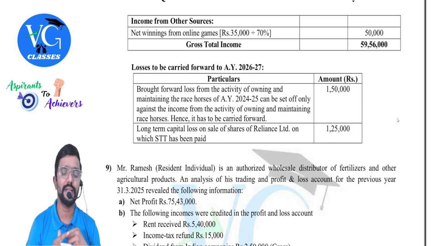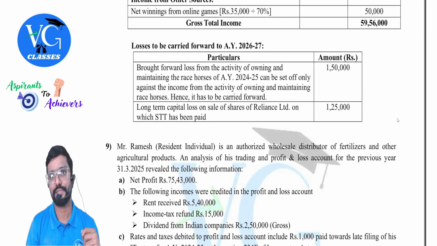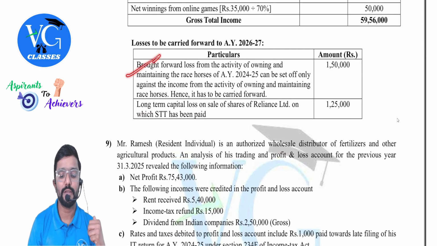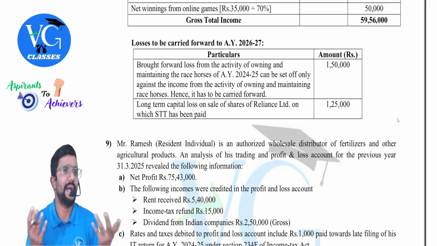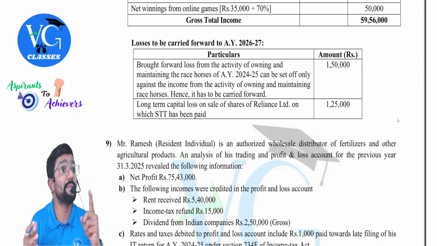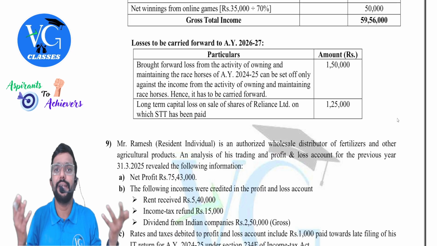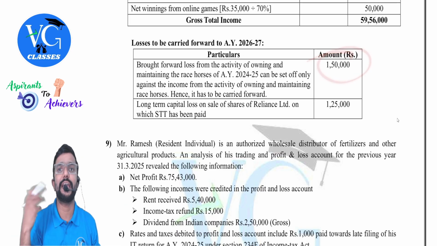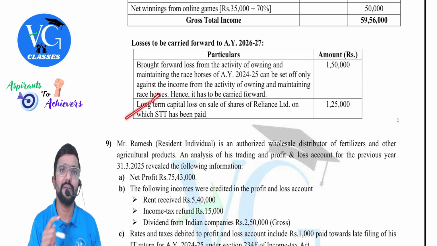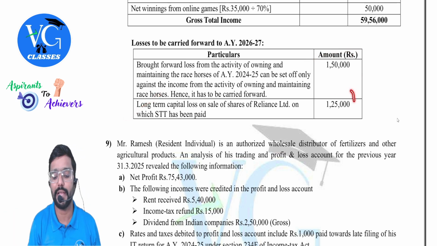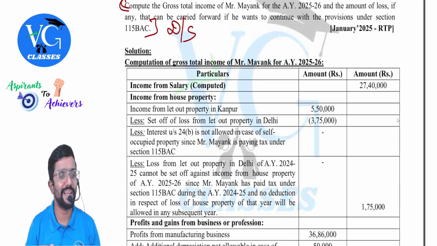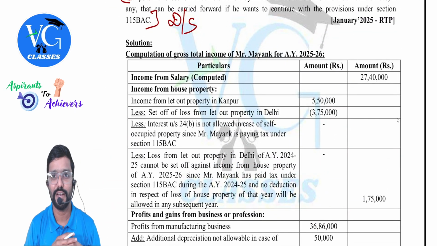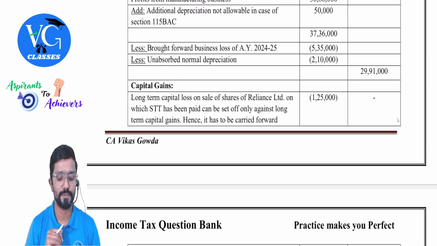If they have just asked you to calculate income, stop it here. But they have also asked you how much loss will be carried forward. So, brought forward loss of activity of owning and maintaining race horses, I could adjust it only within the same income. I didn't have any such income. So, what will I do? I will carry forward. Then long-term loss can be adjusted only against long-term gain. I didn't have it. Carry forward it to next 8 years. Got it? Sir, what about the house property loss? I told you, forget about it. That's all, guys.